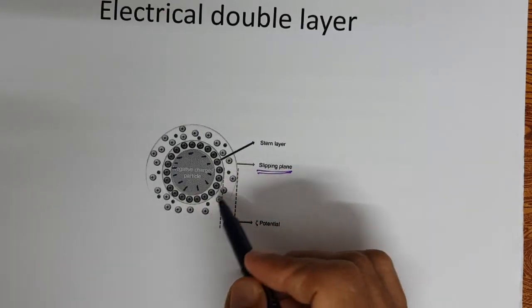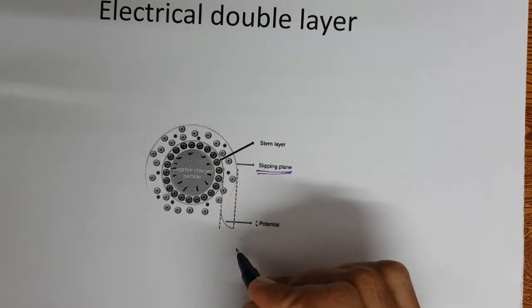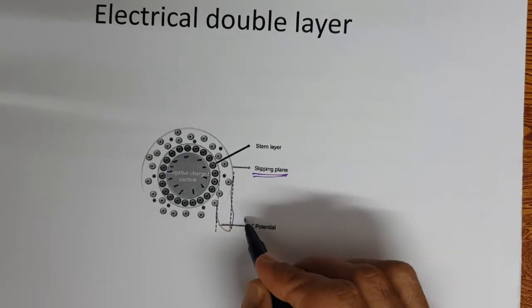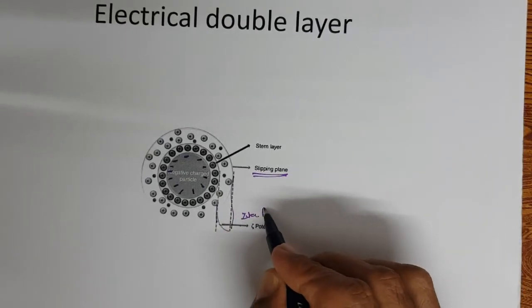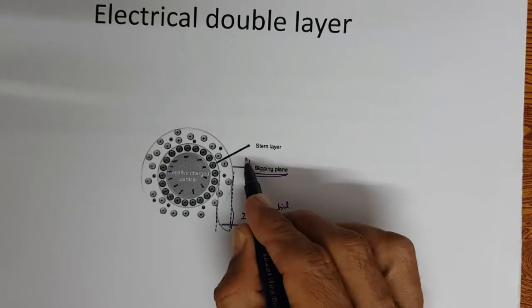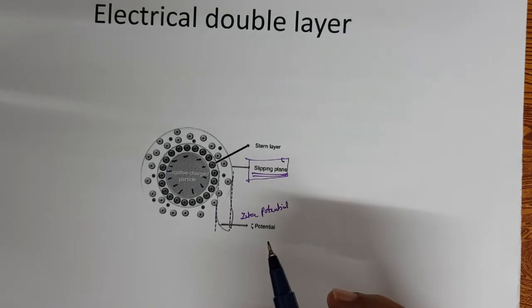So in the electrical double layer, the potential of the slipping layer is called the zeta potential, right?